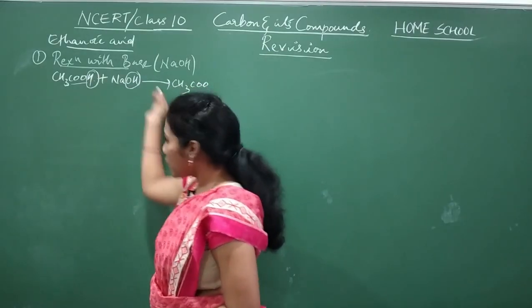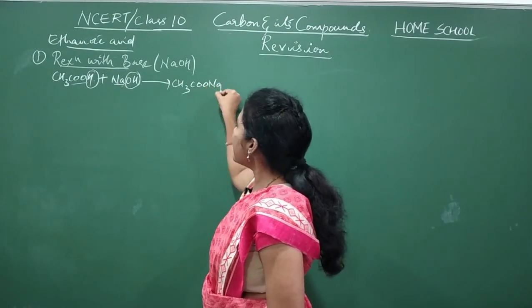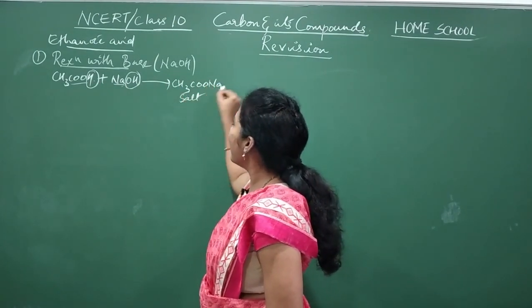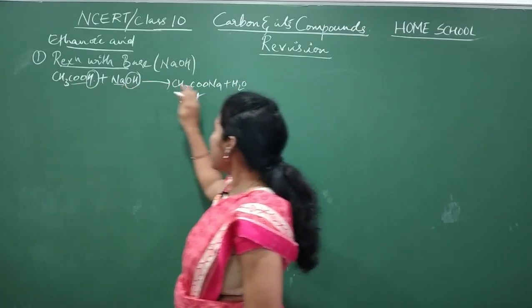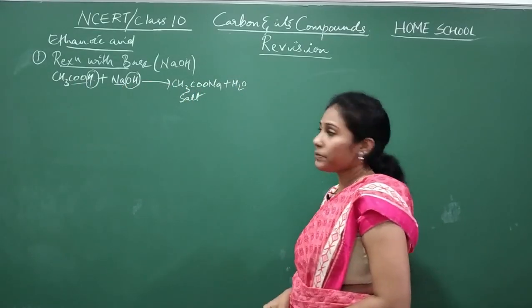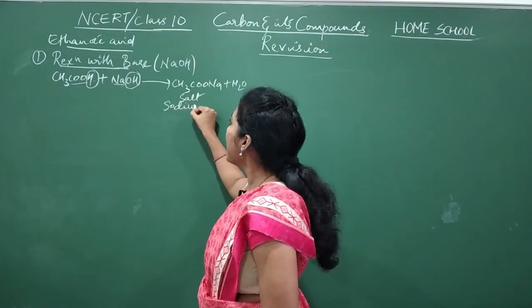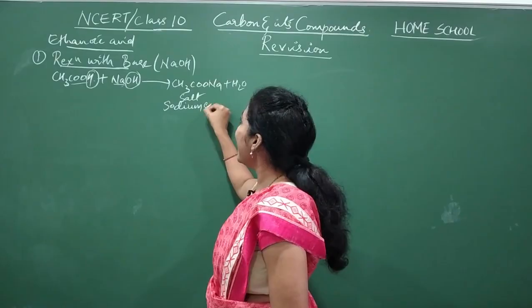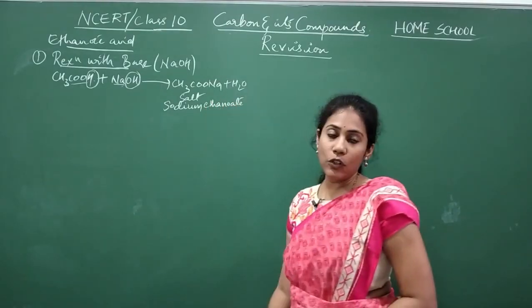CH3COO. This H has gone out as water, and what is remaining here? Na. So this is the salt you will get along with water. Acid is reacting with the base, you are getting salt and water. So the name of this salt is sodium ethanoate. Sodium ethanoate we will call.